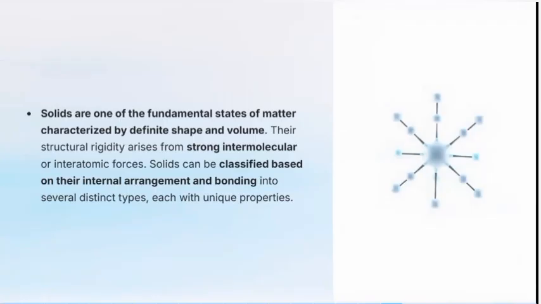And solids can be classified. They can be classified based on their internal arrangement and also bonding. As we have different types of solids, they are split based on the internal arrangement of the molecules or particles of the solid, and also the types of bonding that exist within these solid particles. So let's see the different types of solids that we have.